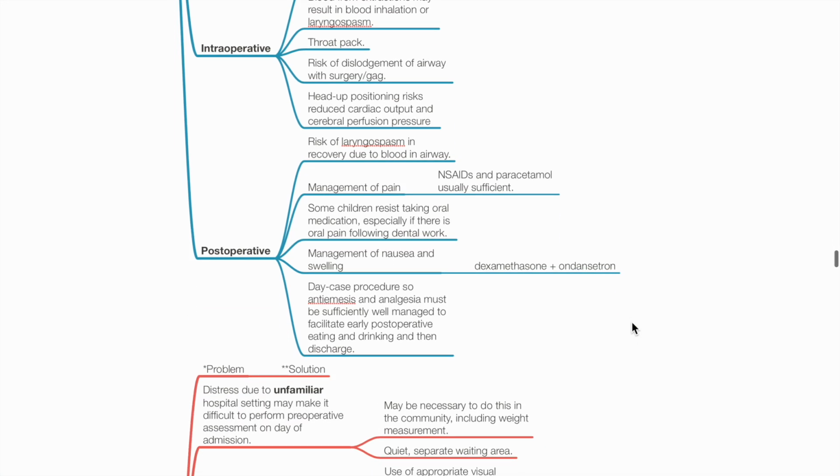Post-operative issues: risk of laryngospasm in recovery due to blood in airway, pain management, NSAIDs and paracetamol are usually sufficient. Some children resist taking oral medication if there is oral pain following dental work. Management of nausea and swelling, for example with dexamethasone and ondansetron. Antiemesis and analgesia must be sufficiently well managed for day case procedure to facilitate early post-op eating and drinking and discharge.